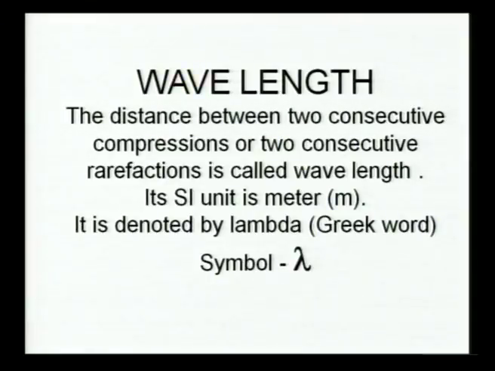And friends, do you know what the SI unit of wavelength is? The SI unit of wavelength is meters. And friends, it is represented by lambda, and this lambda came from a Greek word. So which symbol represents wavelength?